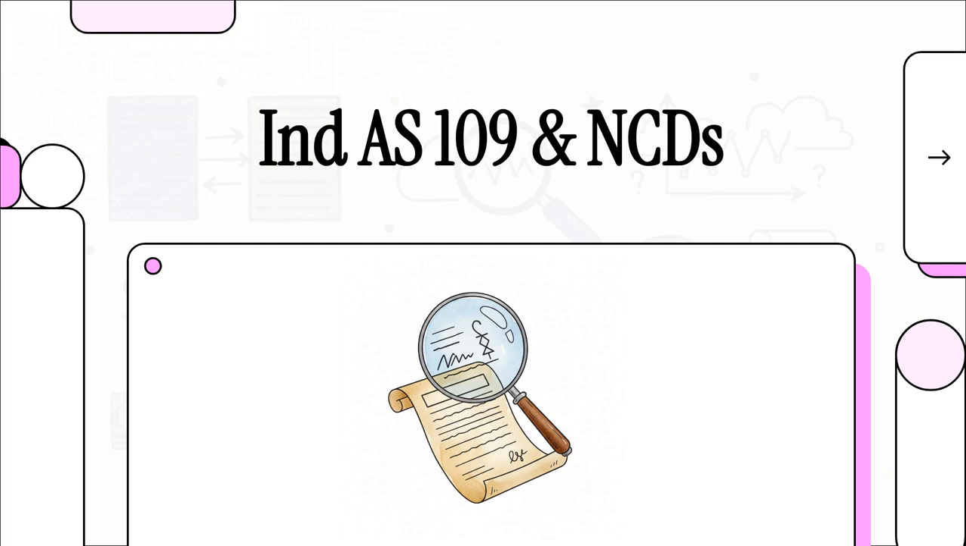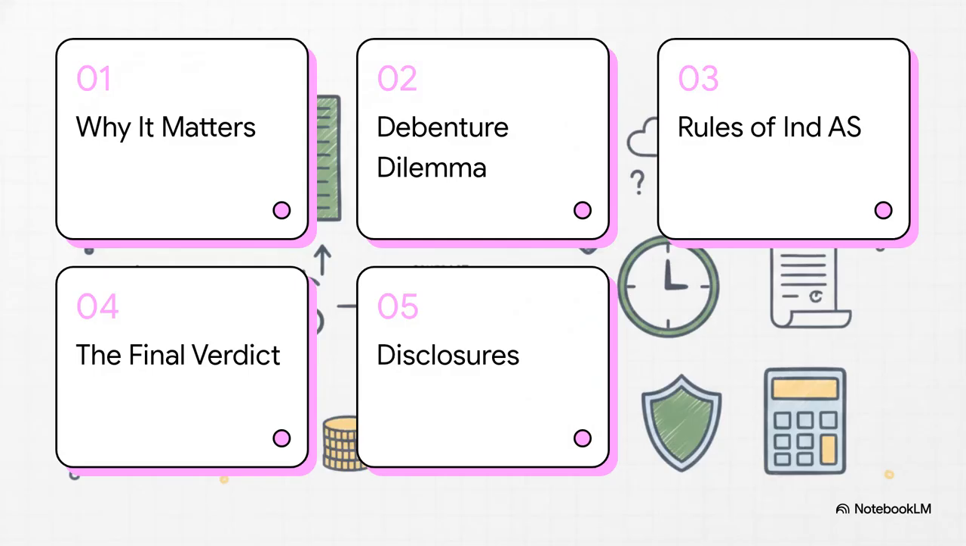Today, we're going to unpack a super interesting case study involving Ind AS 109 and contingent interest debentures. So, let's just jump right in. Here's our roadmap for today. First, a quick welcome and why this all matters. Then, we'll look at the debenture dilemma itself, followed by the rules of Ind AS, the final verdict, and finally, disclosures and our next steps.